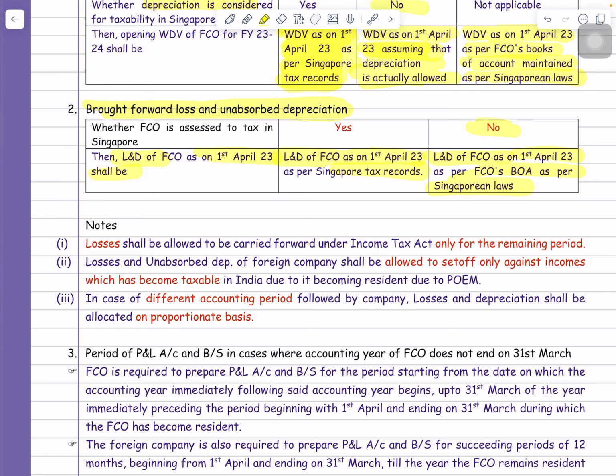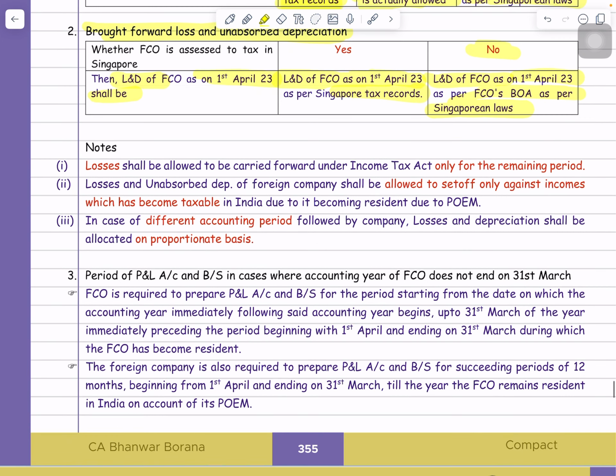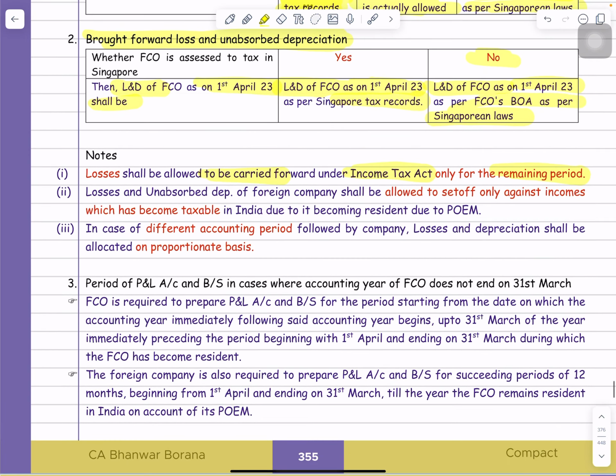Yes. Now one more point. There is one interesting case. Point number 1 says that losses shall be allowed to be carried forward under the Income Tax Act only for the remaining period. Means for example, that loss was incurred 4 years ago. So business losses can be carried forward for 8 years, so the remaining 4 years can be carried forward and set off in India.